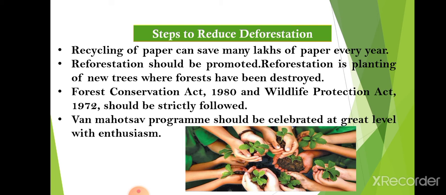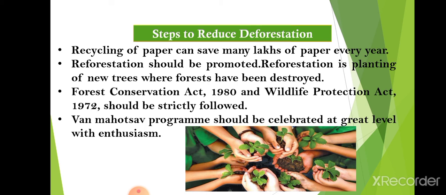So paper should be recycled. When paper is recycled, it saves energy and water, and it also saves chemicals, meaning the use of harmful chemicals in making paper is reduced.